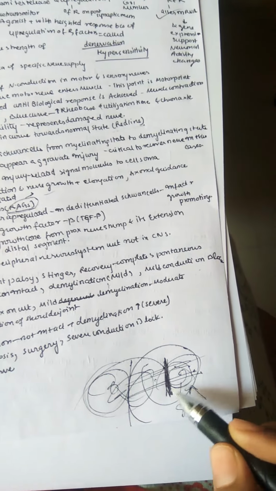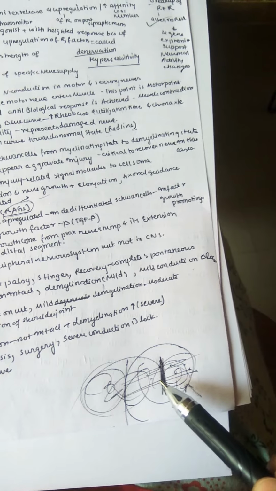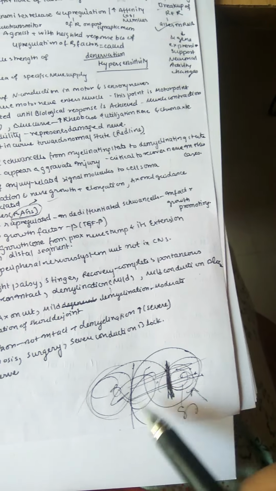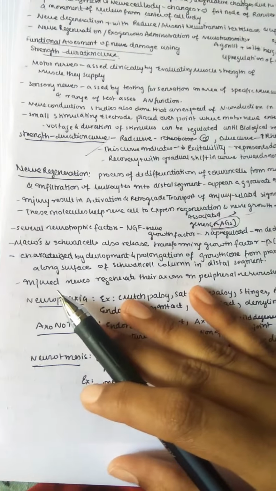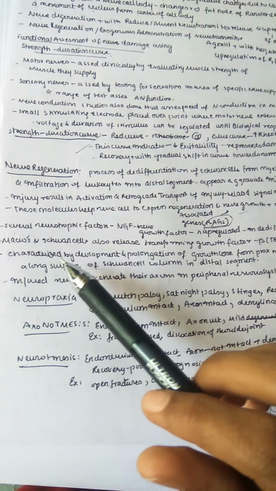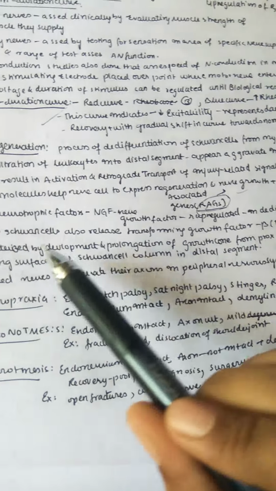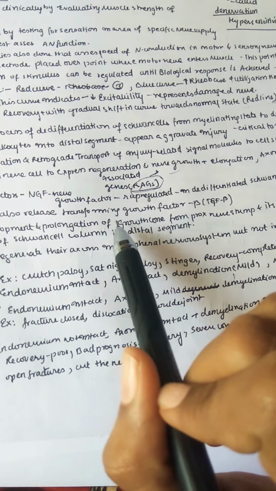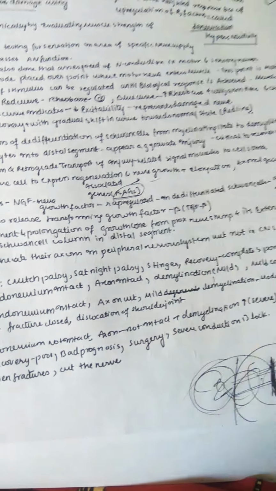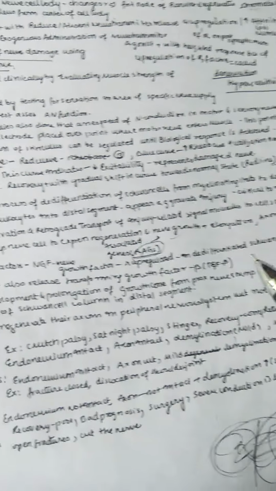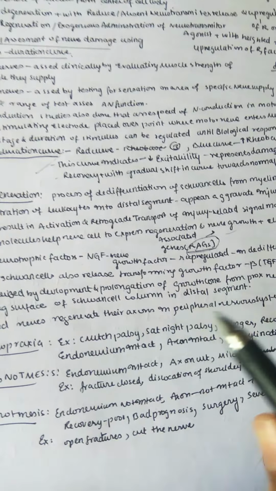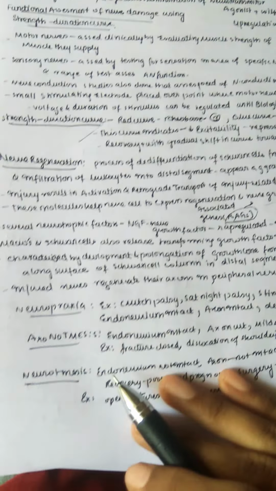All these factors, like NGF and RAGs, come together and finally meet the distal segment and proximal segment, so that the nerve can regenerate or get repaired. Macrophages and Schwann cells also release transforming growth factor beta, like TGF beta. So there is extension along the surface of the Schwann cell column in the distal segment. The distal and proximal segments are now attached.